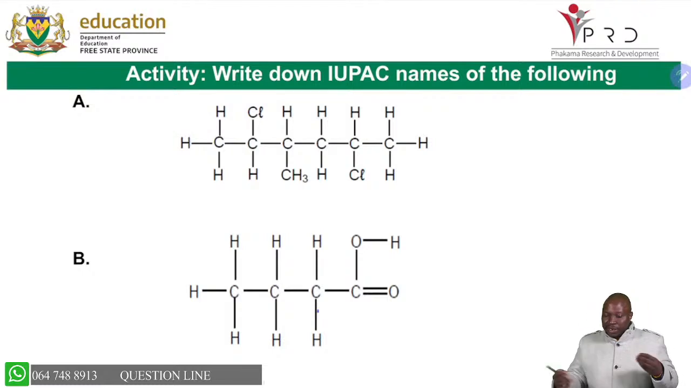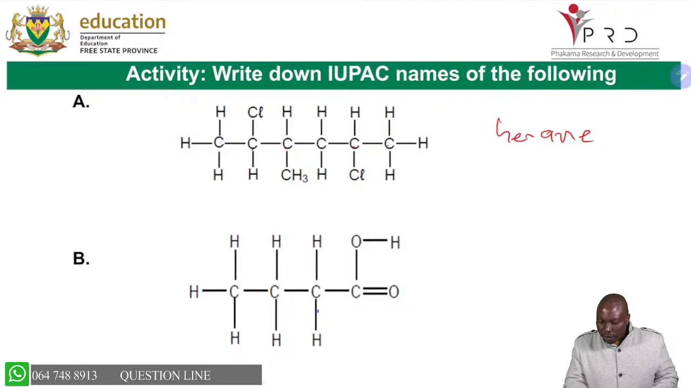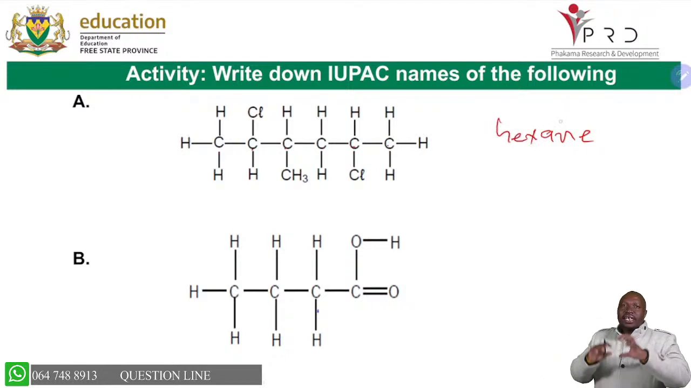So the same principle applies. You can see that we don't have any other functional group. So that is your ane. Name ending will be your ane. And if you look there, the longest carbon chain will be 1, 2, 3, 4, 5, 6. So there are 6. So that is hex. So you know the parent is hex. The suffix is ane. Now you look for the substituents.